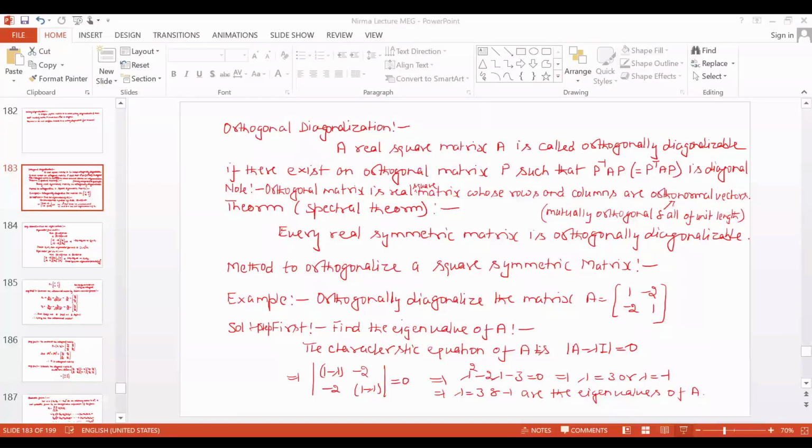Hurry up. जल्दी से कैलकुलेट करो. Lambda is equal to 3 and lambda is equal to minus 1 के corresponding. Yes. What are the eigenvectors? I'm waiting for your response.